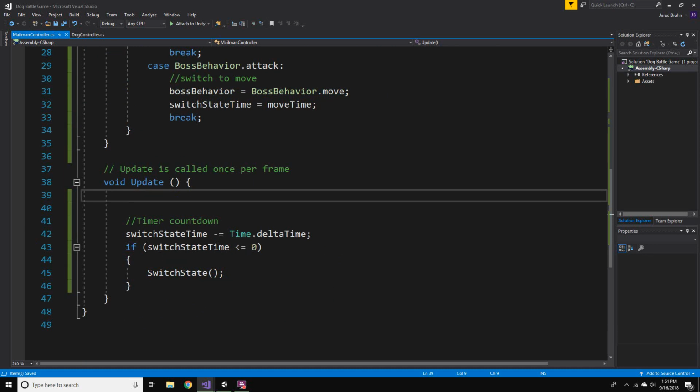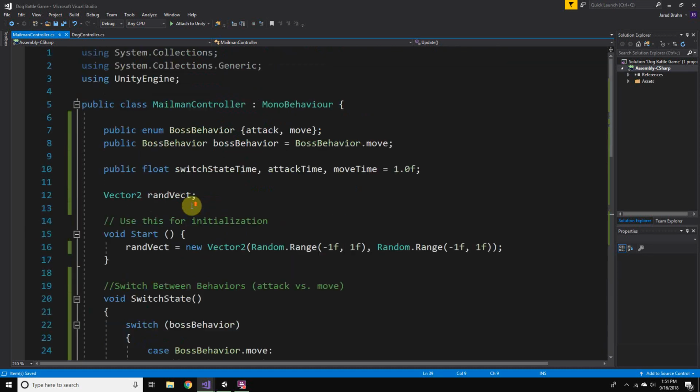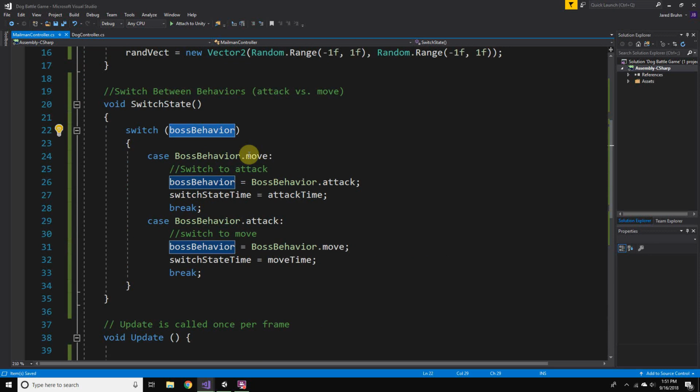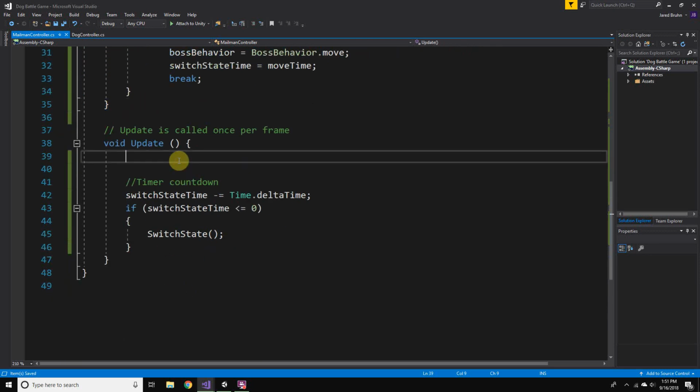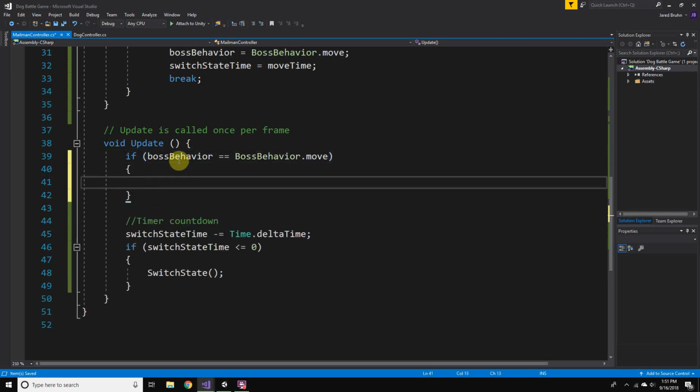So if his boss behavior is move, then we can have him move randomly around the scene. So we'll say if bossBehavior is equal to BossBehavior.Move, and then we'll do some stuff here.